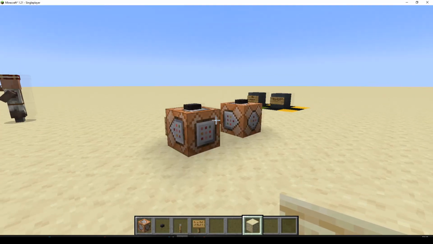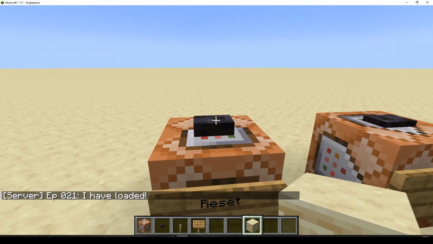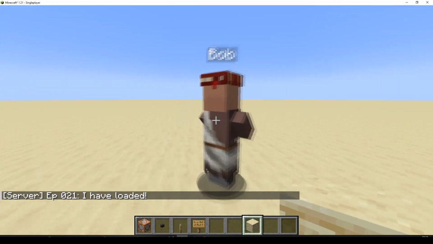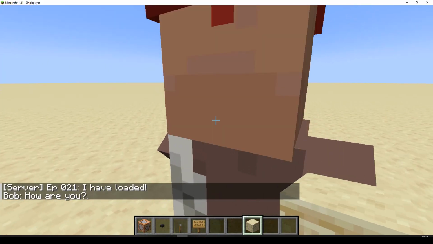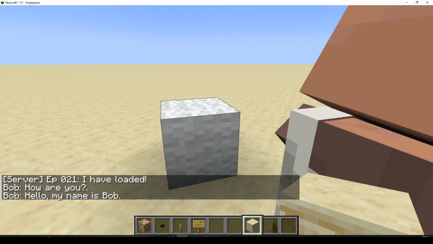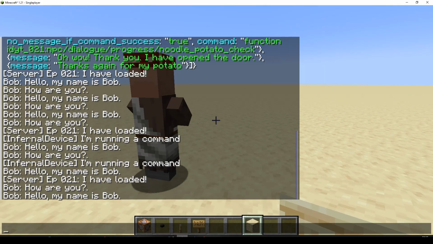Now I've changed the storage data. So I'll reload, but I'll also have to reset my data. So reload, reset the data. Bob, how are you? That's the second message. No command with the second message. First message, command. Cool. Nice. Okay. Now let's go back.